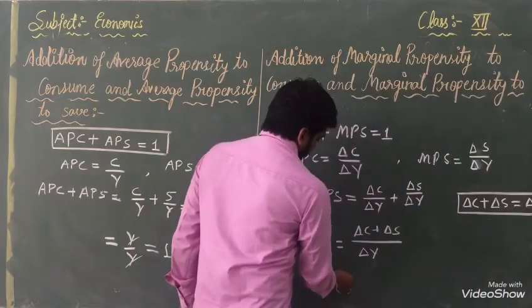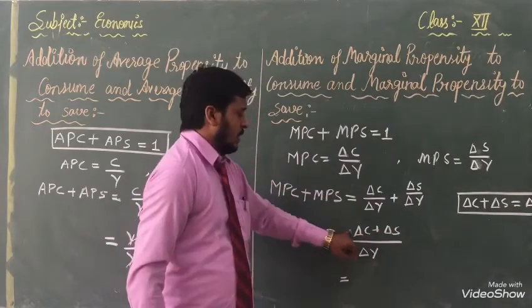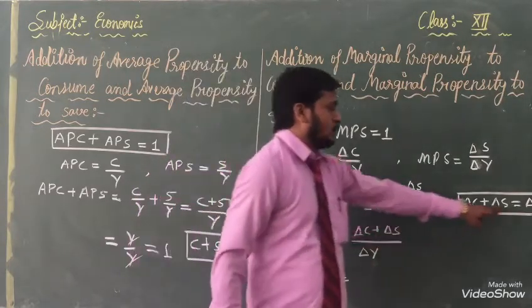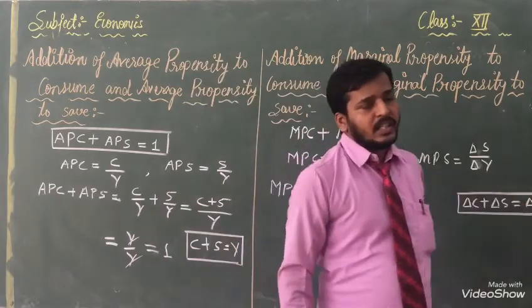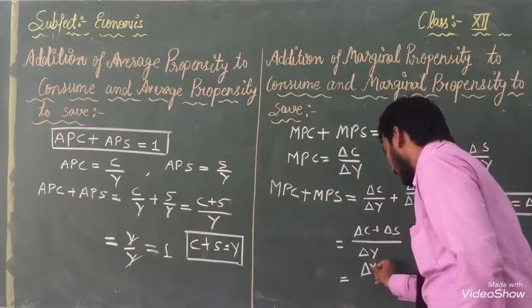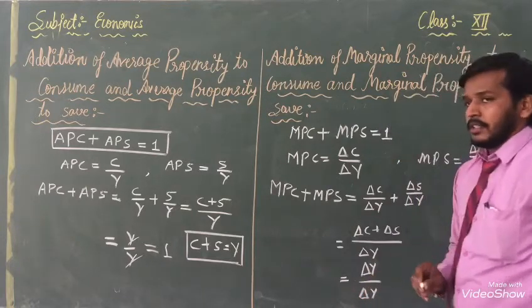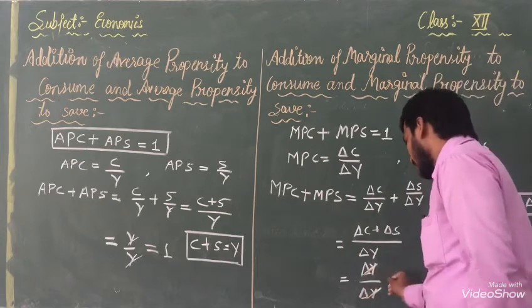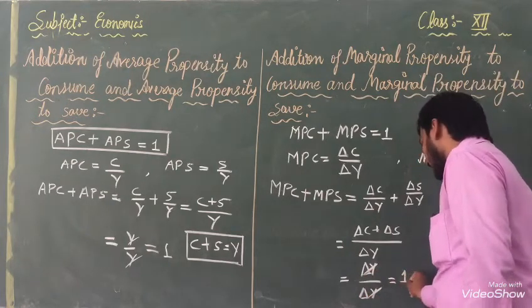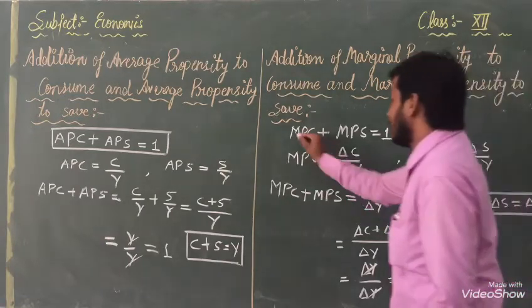So see, here del y is already given. At the place of it we have to write del y. Now we have to write del y by del y. Now when we cross it, we will get 1. Now it is proved.